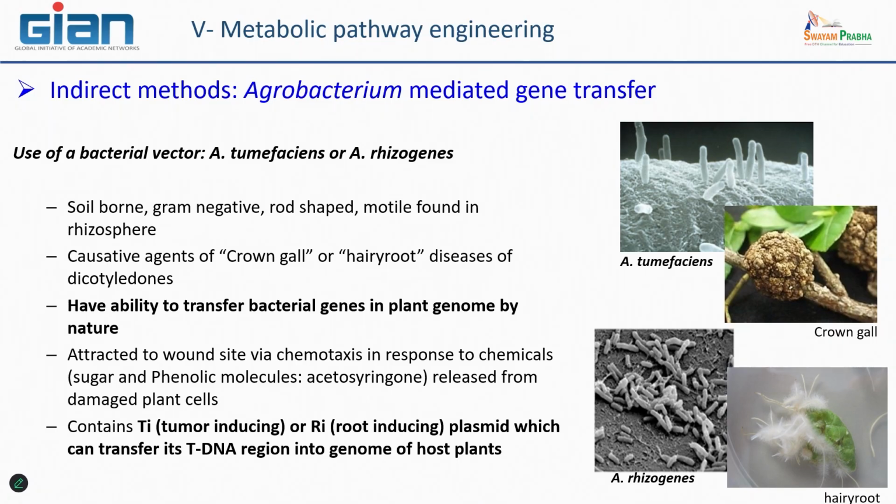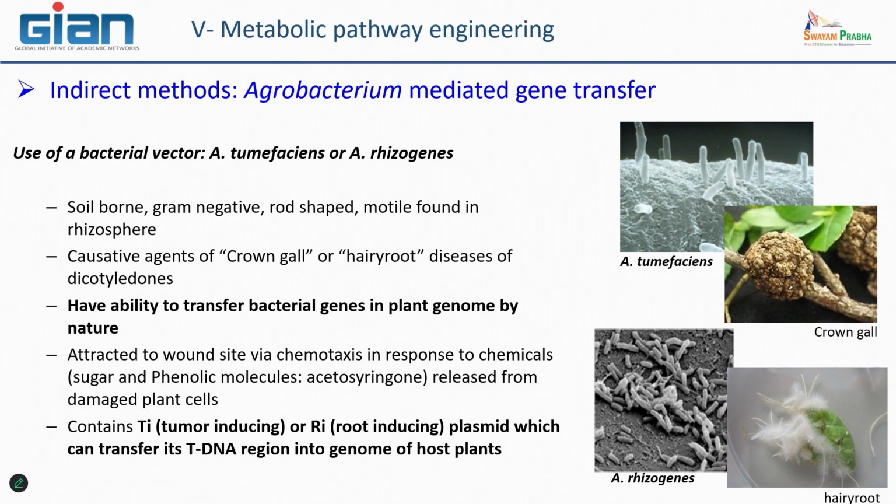Both of these two plasmids possess a specific portion of DNA called T-DNA, T for transfer DNA, which is exactly the sequence region that can be transferred from the bacteria to the plant genome. So these two bacteria are naturally able to make engineered transformation of plant genomes.